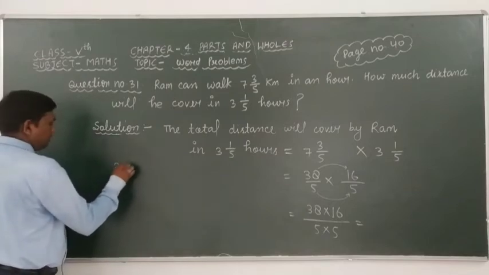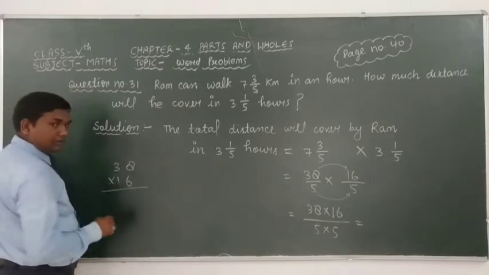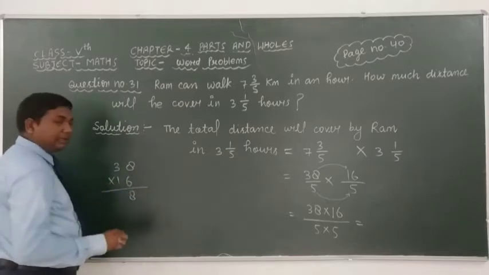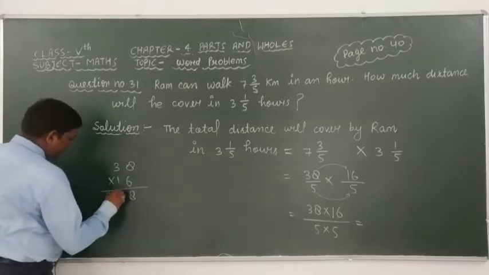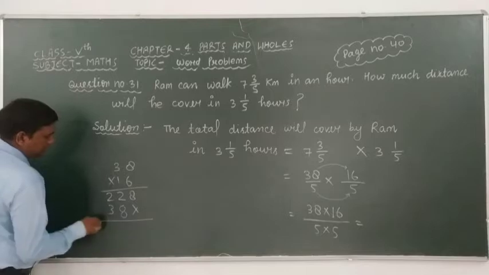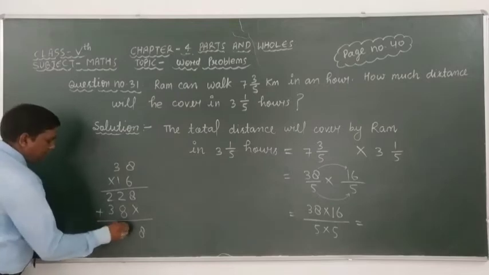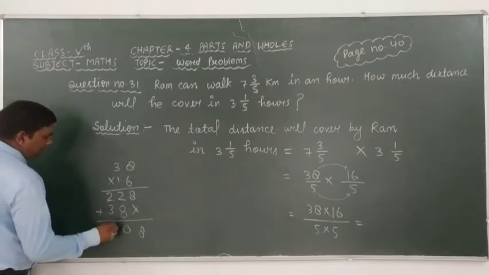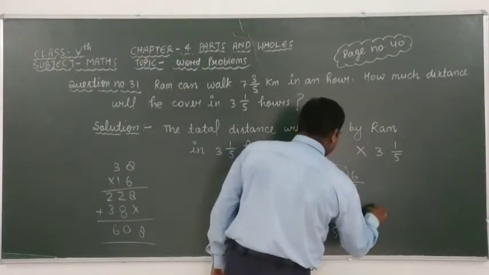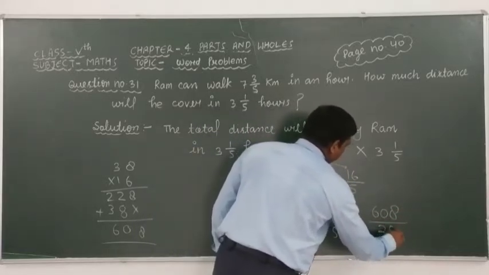Here we have to multiply 38 by 16. 6 eights are 48, 8 carry 4. 6 threes are 18, 18 plus 4 is 22. Then 1 eight is 8, 1 three is 3. After adding these we get 608 over 5 fives are 25.